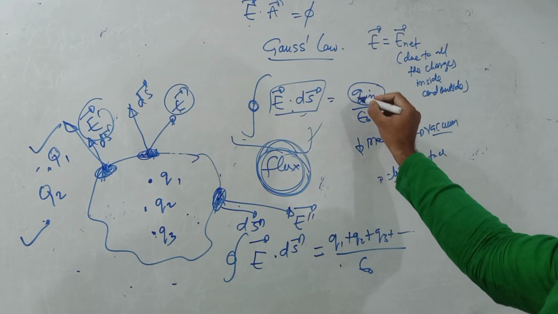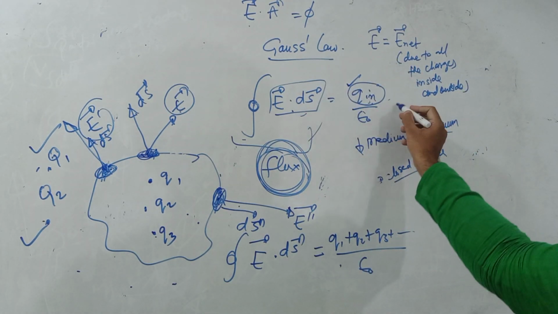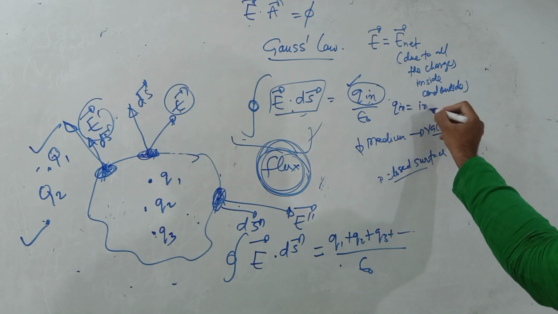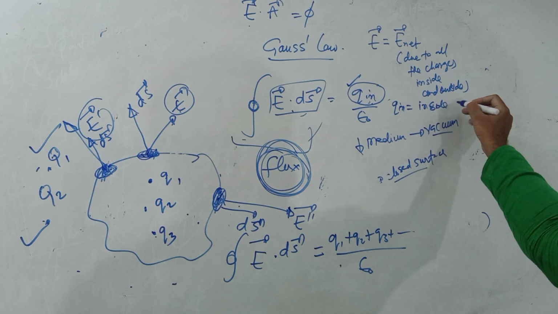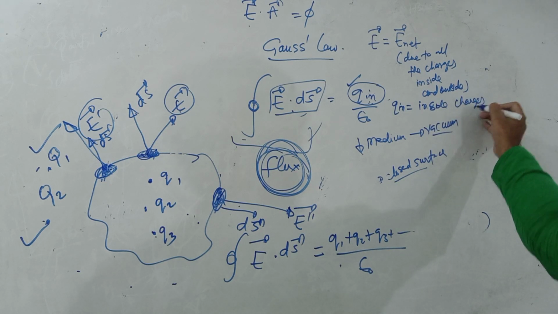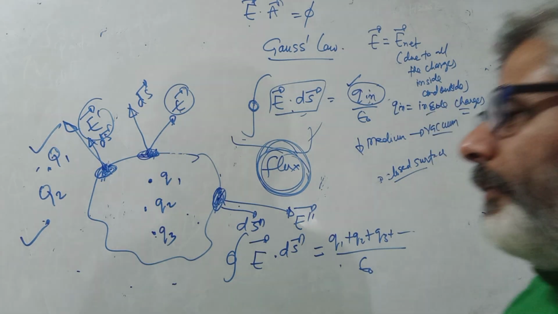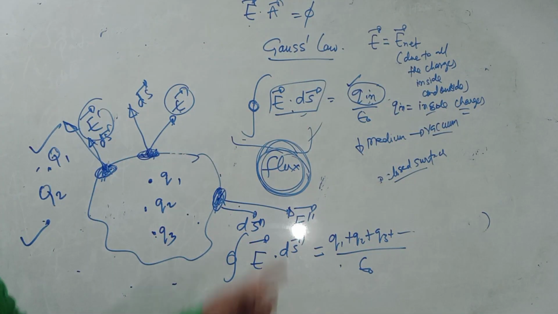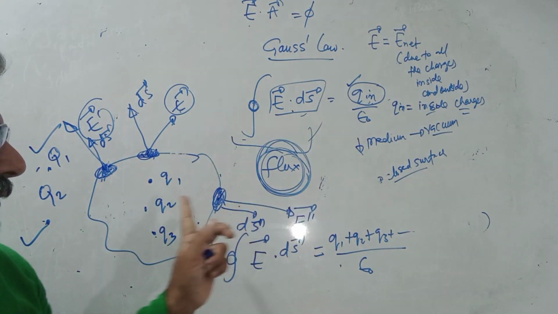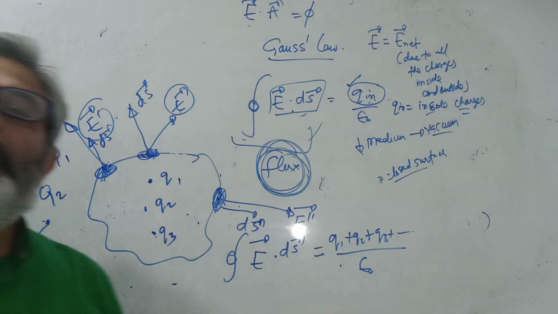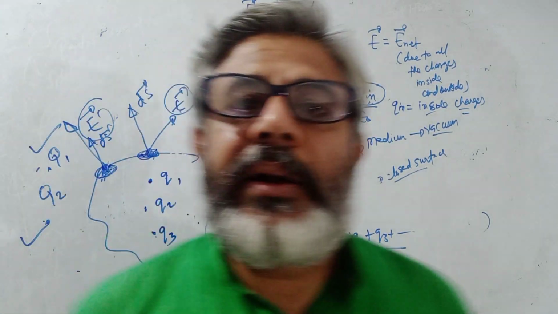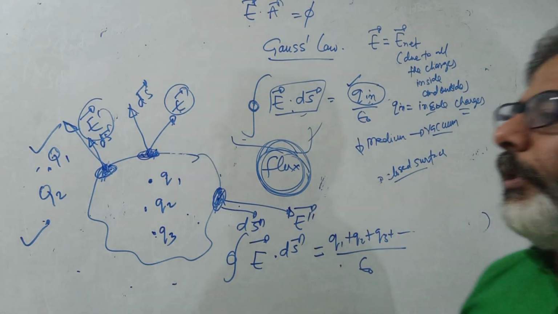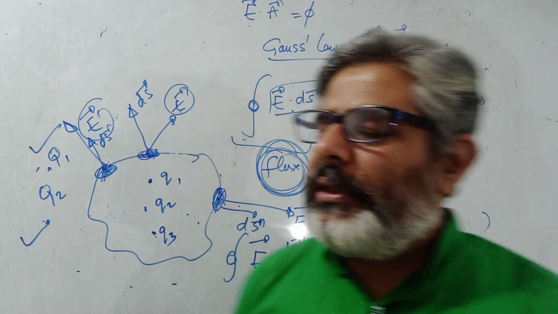And when I am writing the right hand side of this equation, that is Q inside, then Q inside is inside charges only. So right hand side only contains inside charges, but left hand side contains the electric field because of all the charges inside and outside.